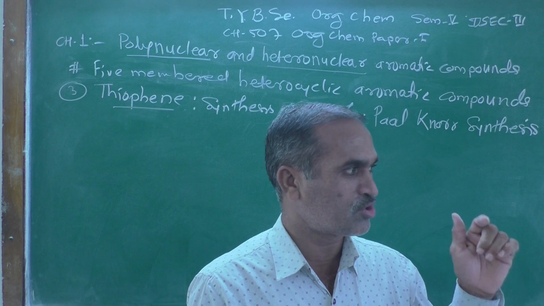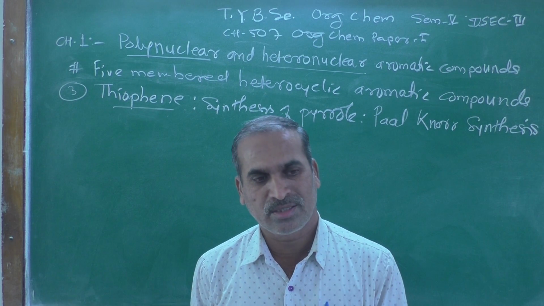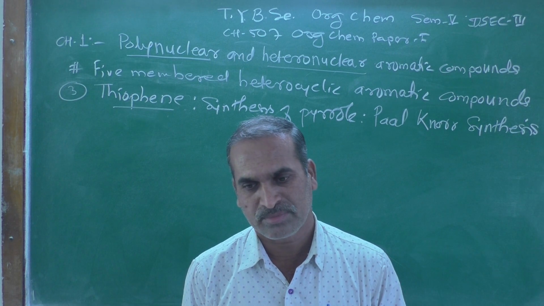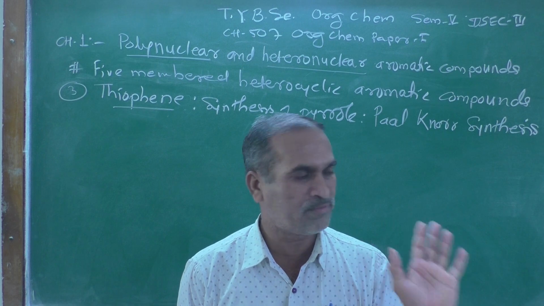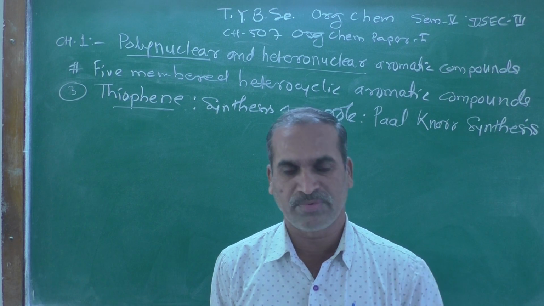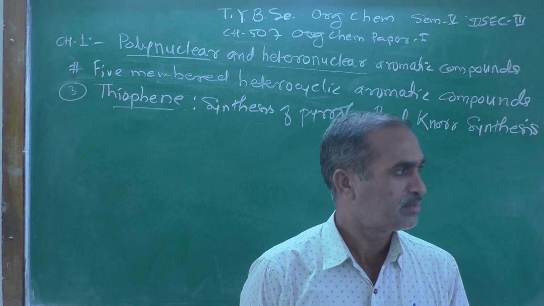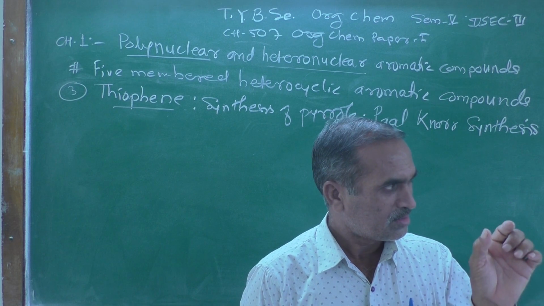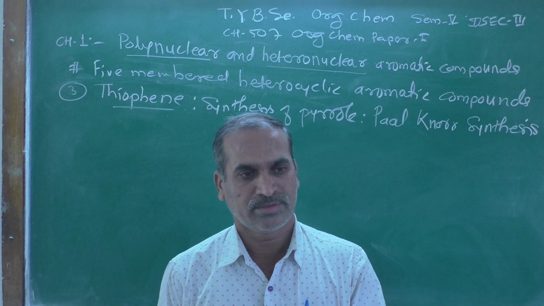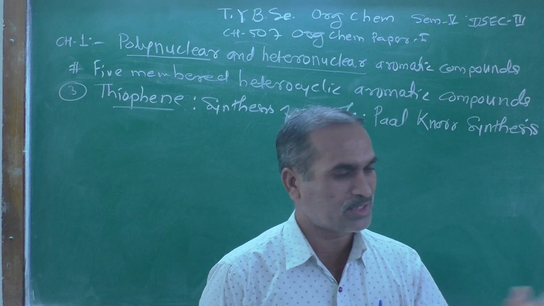During that synthesis, do you remember what is the starting material we have taken for the synthesis of furan? Because thiophene is an analog of furan, instead of oxygen there is a sulfur atom. While synthesizing furan, we have taken as a starting material acetonyl acetone.